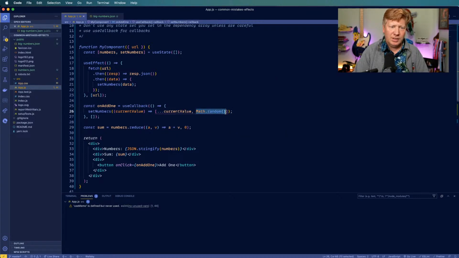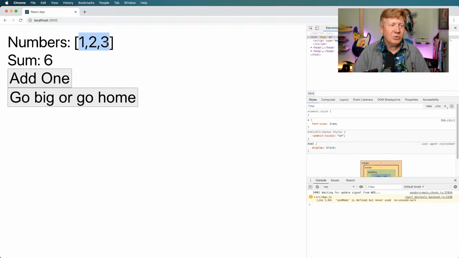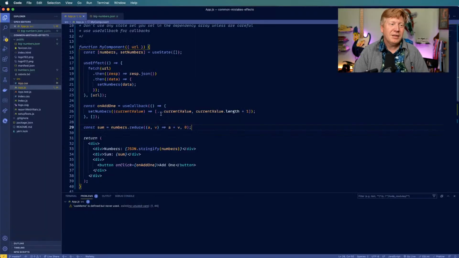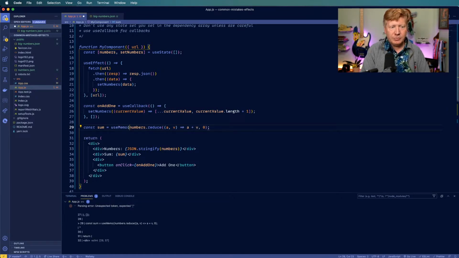And I'm not super keen on this random number now. Let me just use current value dot length plus 1. That's going to make it a little bit easier to realize if I'm doing things right or not. Okay, so now 1, 2, 3 sums up to 6. Yay! And if I add 1, it sums up to 10. 1, 2, 3, 4 makes sense. Cool. So let's say that this was an expensive synchronous computation, right? What we'd use is useMemo. And this is basically saying, cool.